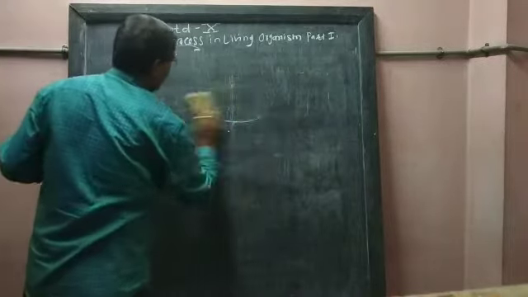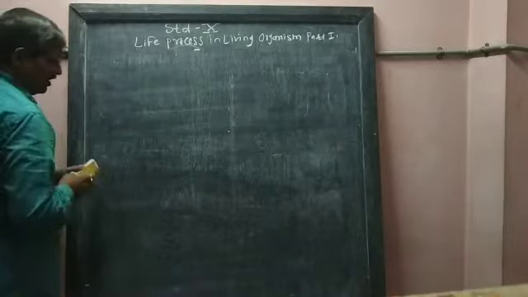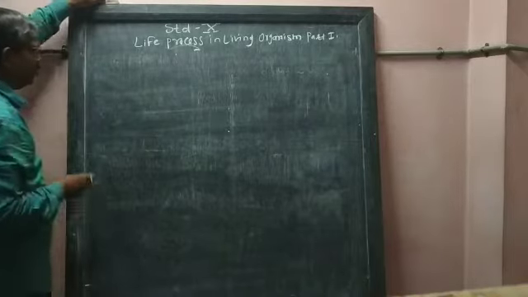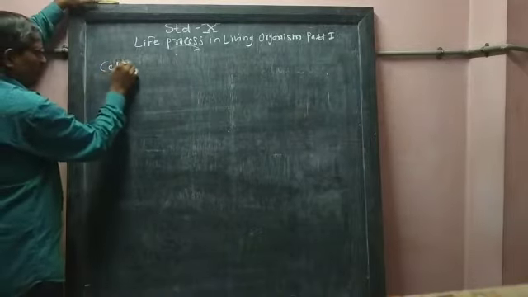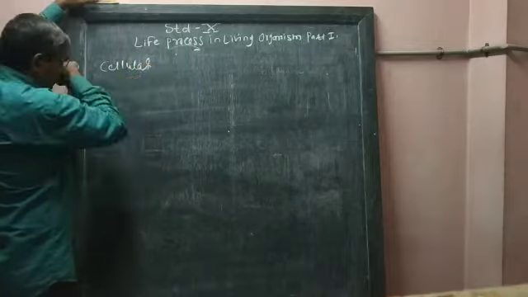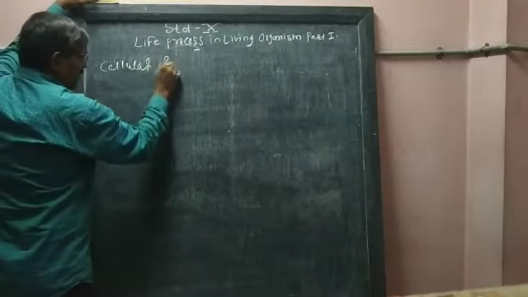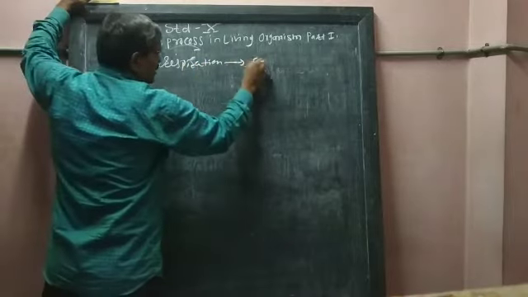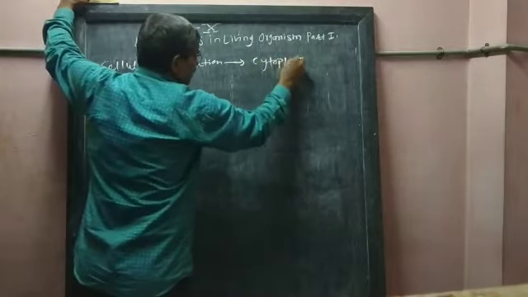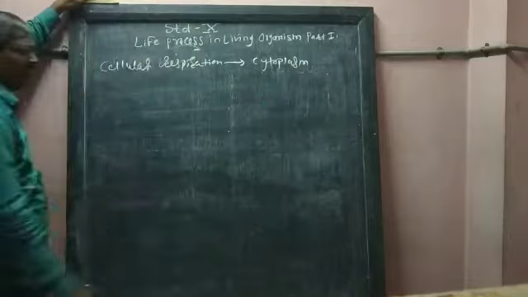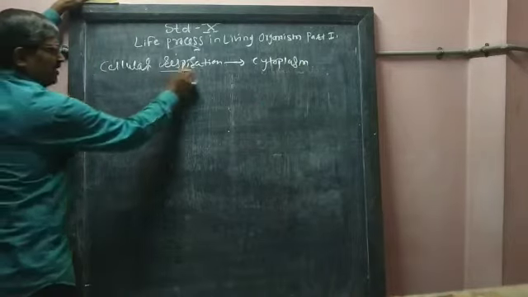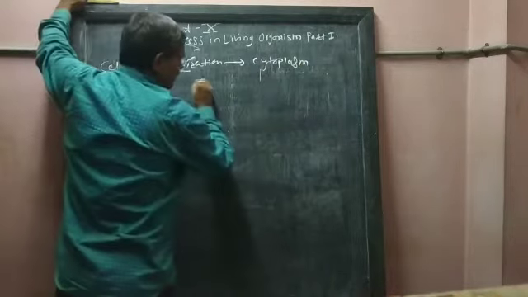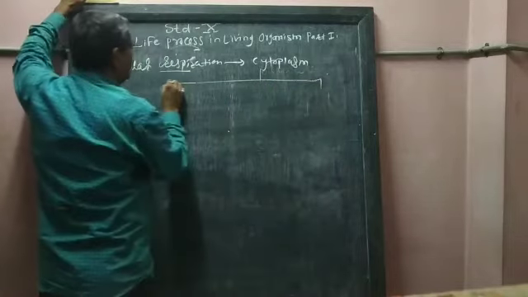First, cellular respiration takes place in the cytoplasm. Look here at what I am going to write: cellular respiration takes place in cytoplasm. Okay. In cytoplasm, when cellular respiration starts, it has three main steps.